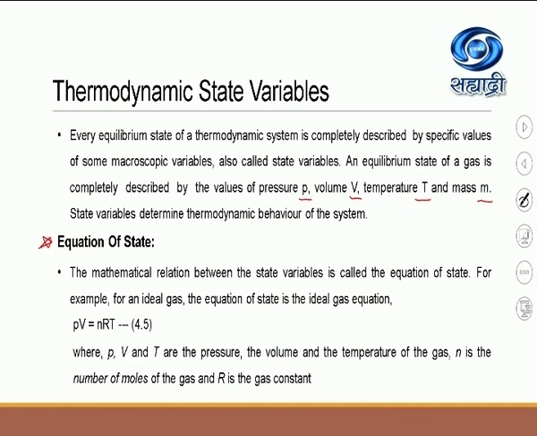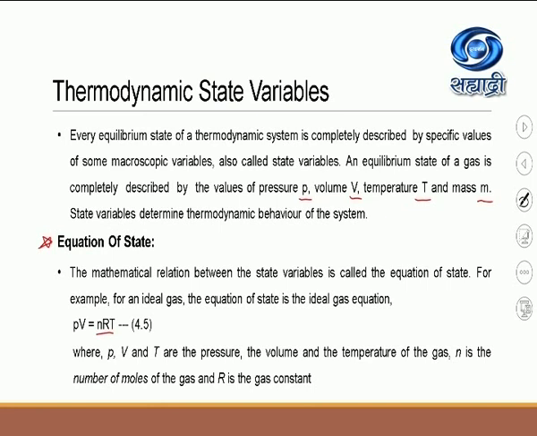Okay, so have you understood what do you mean by equation of state? Equation of state is the relation between the three main state variables, because see here in this formula, n, the number of moles of a gas, is a constant. R is the universal gas constant. So what is the equation of state?